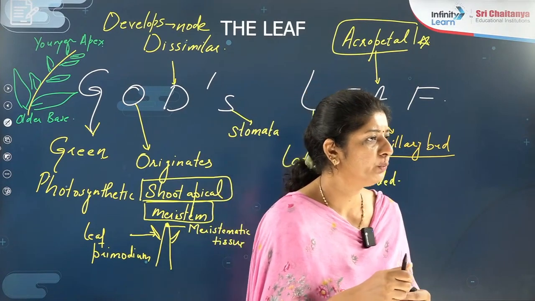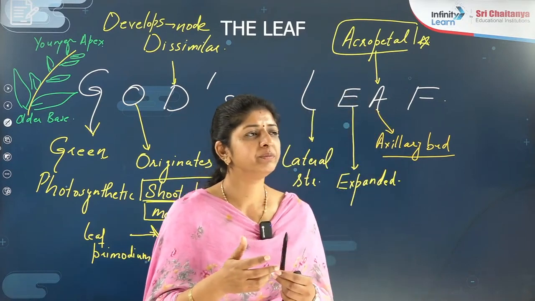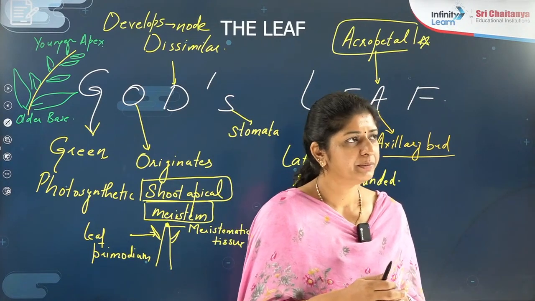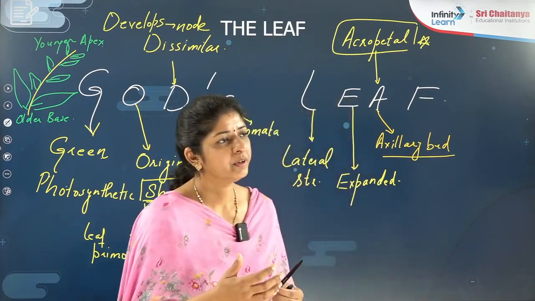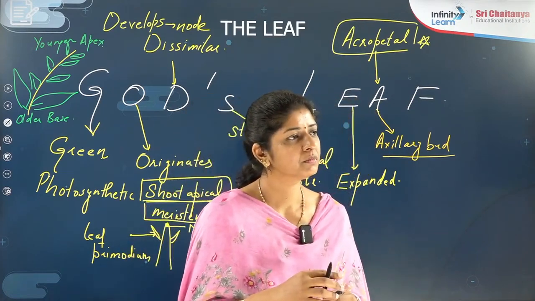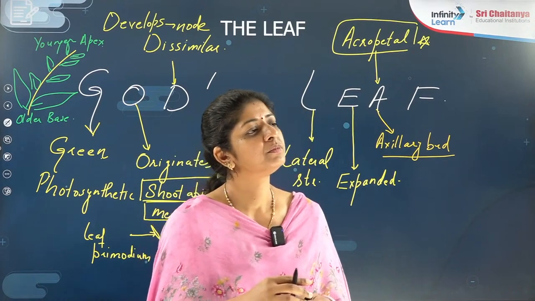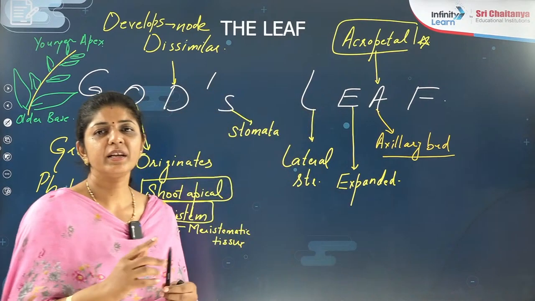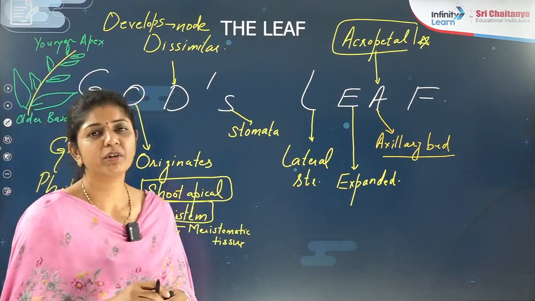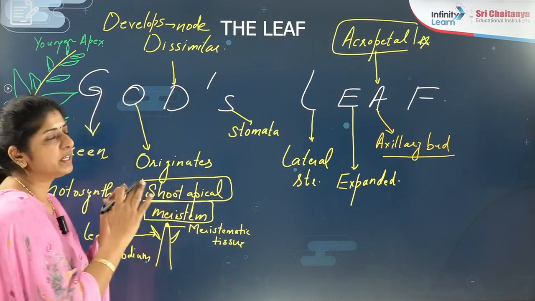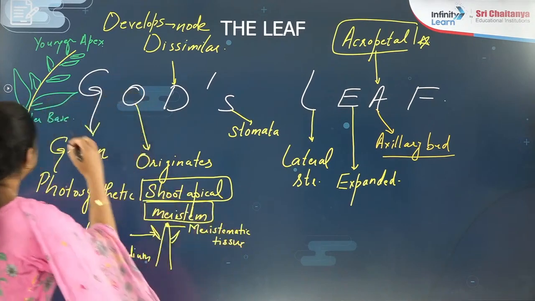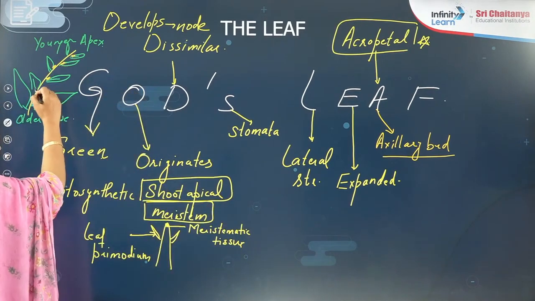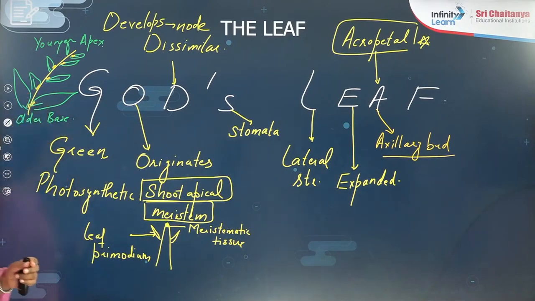Yesterday I taught you. Give me the response. What do you call the axillary bud? Another name. Very nice, lateral buds, right? So the axillary bud, you also call it lateral buds. It is there in the angle of the stem and the leaf. There the buds will be present. This you call the axillary bud.